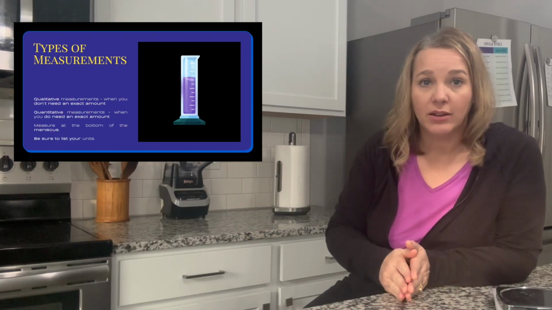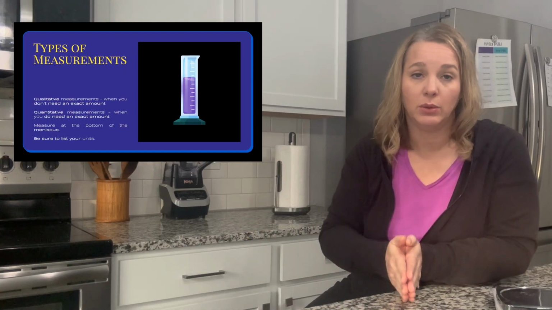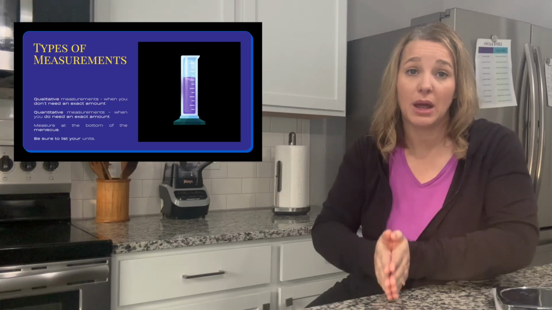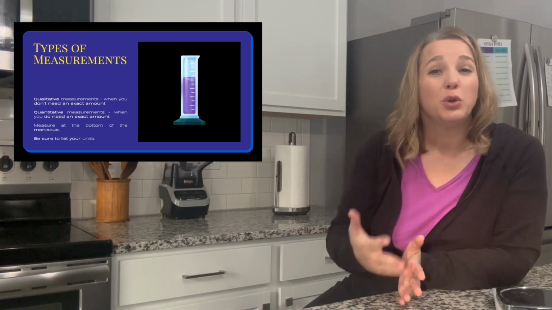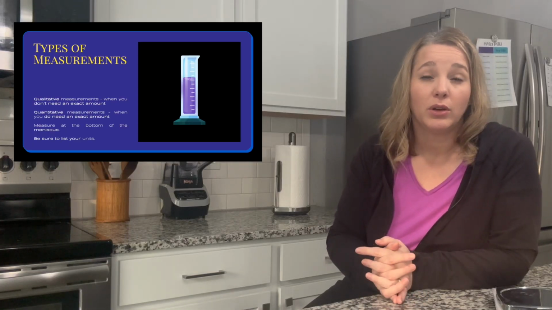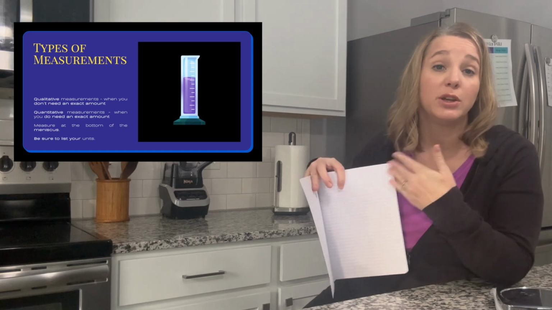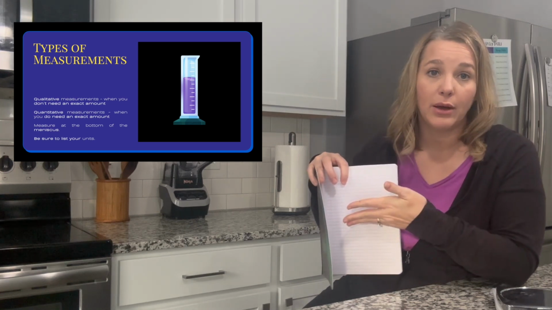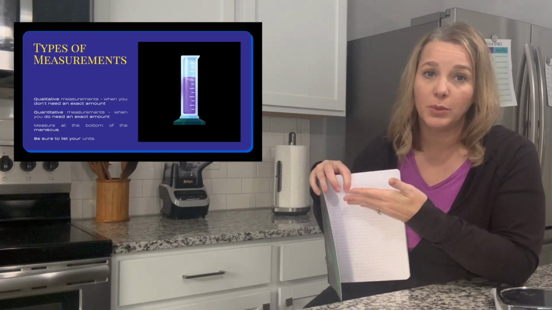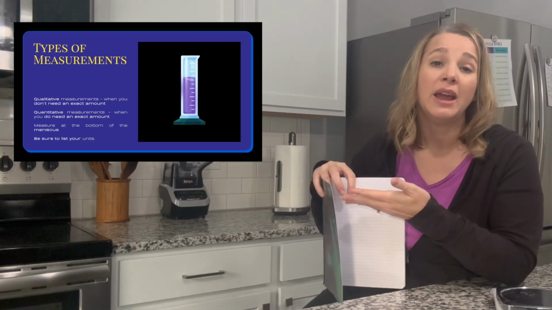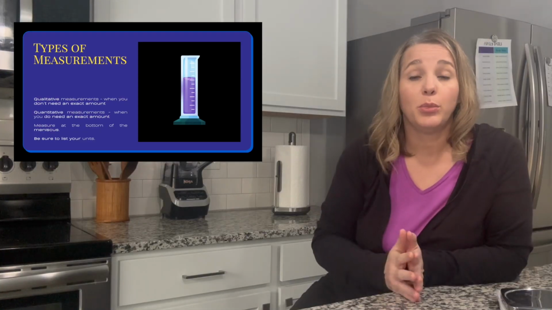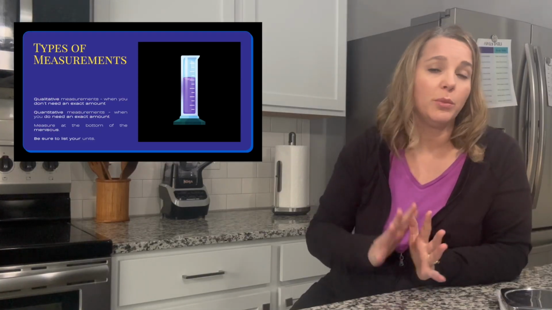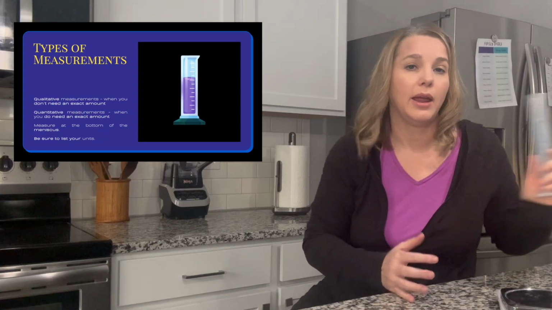A quantitative measurement is we need to know the quantity. We need to know the exact amount. So that's the difference. Those are pretty important terms, so you're going to want to write those down. So on the page where it says measurement exercise, you can write down those terms: qualitative measurement and quantitative measurement and their definitions.